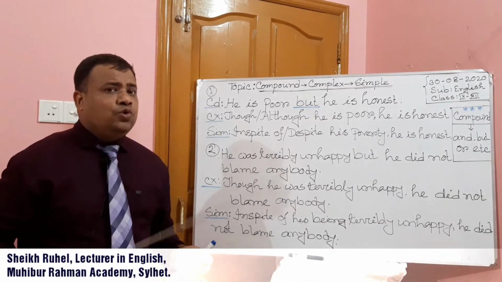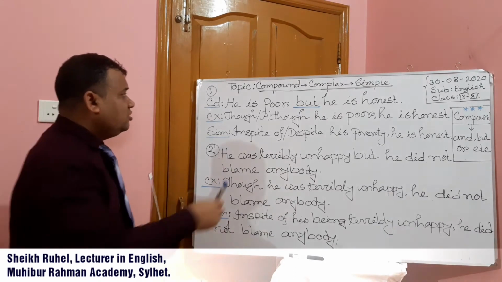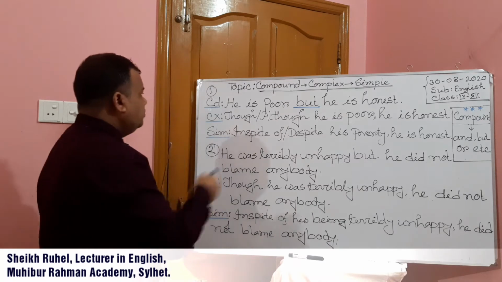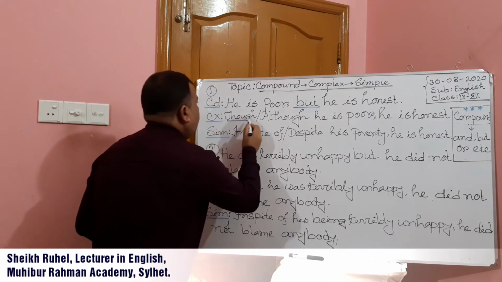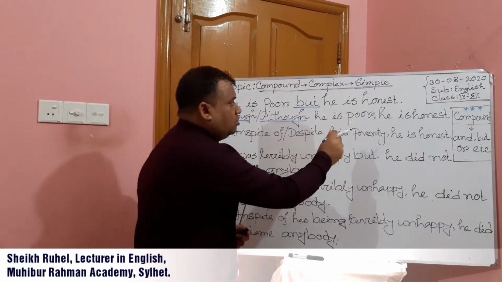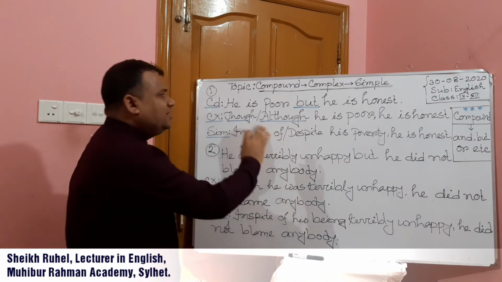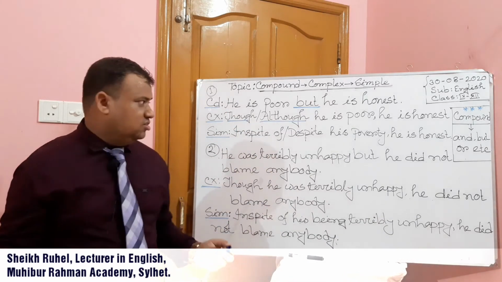Now, if we want to make it complex, instead of this word, we have to use though or although. Though he is poor, he is honest. So, without this word, there is no change.